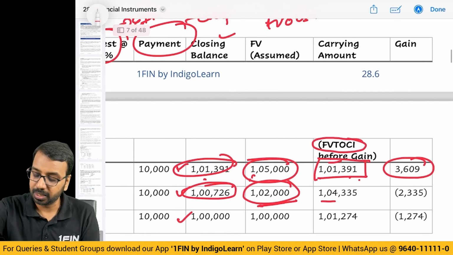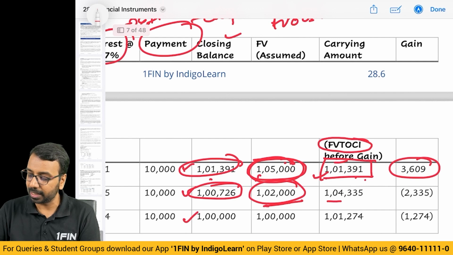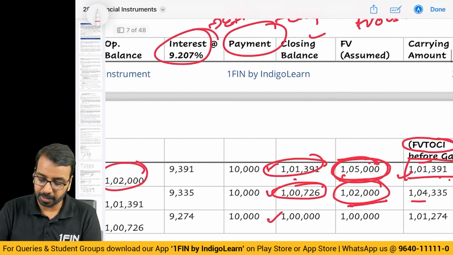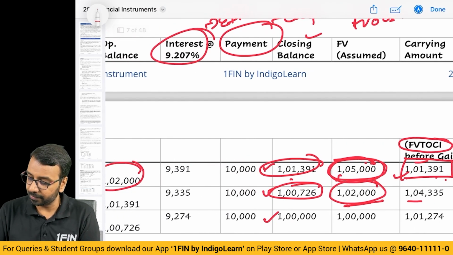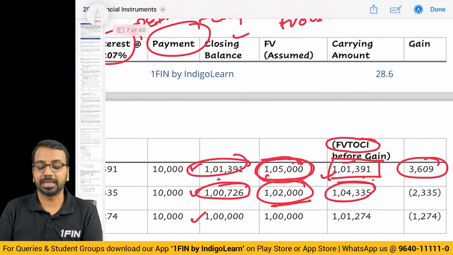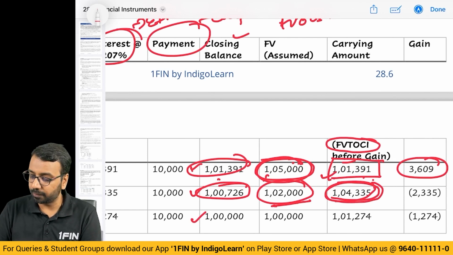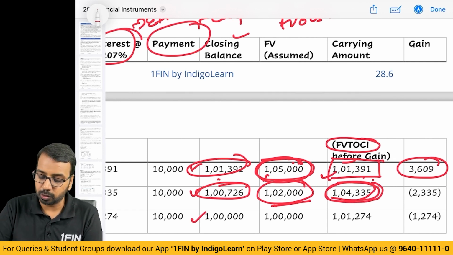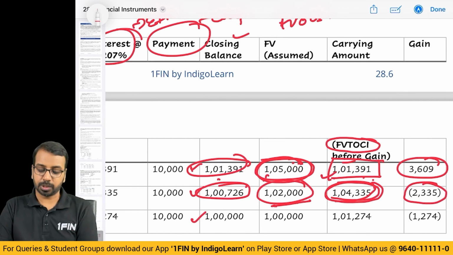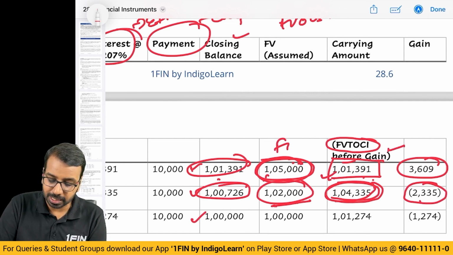Meaning to say, if you take the closing balance of previous period, which is 1,05,000, plus interest income 9,335 minus payout 10,000, you get 1,04,335. This 1,04,335 you will compare with the fair value of 1,02,000.